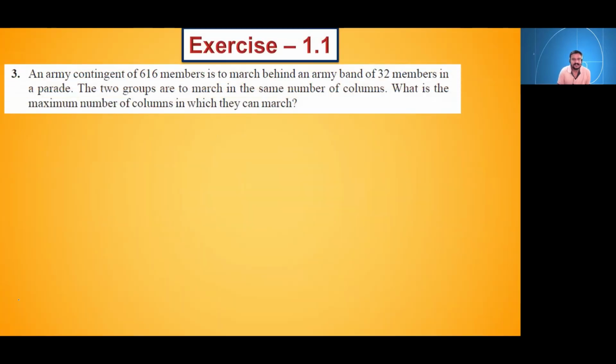Okay. See the next question then. Next question is, an army contingent of 616 members is to march behind an army band of 32 members in a parade. The two groups are to march in the same number of columns. What is the maximum number of columns in which they can march? तो बोलो कैसे find करेंगे हम लोग यहाँ पे? What is the maximum number of columns? What we will have to find? Any guesses?